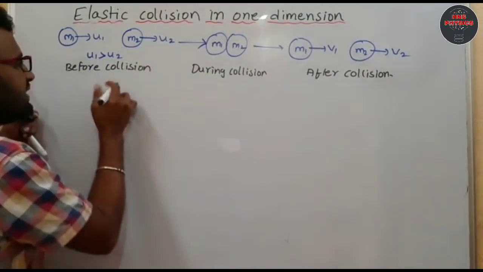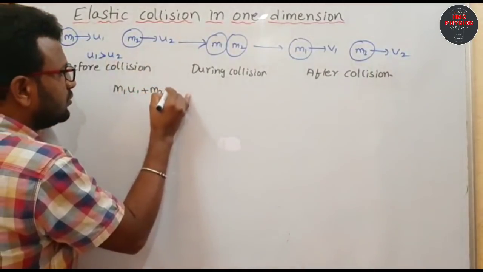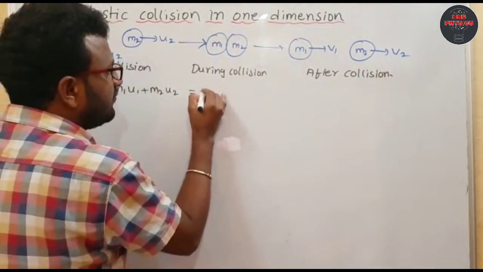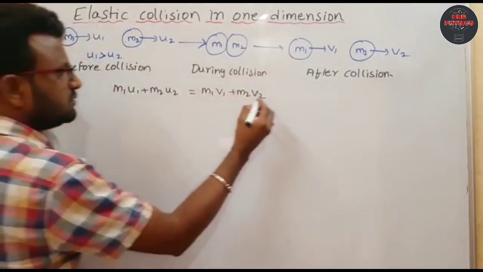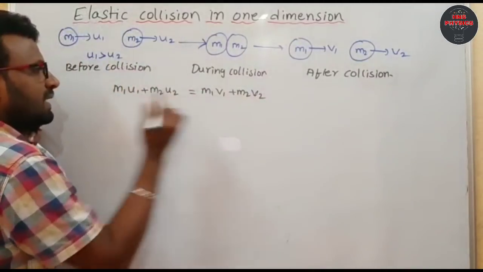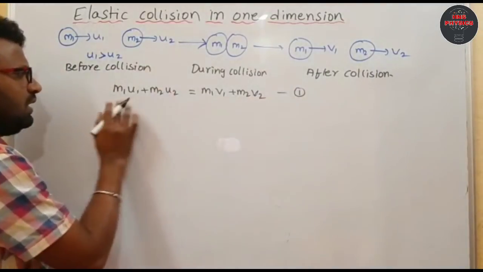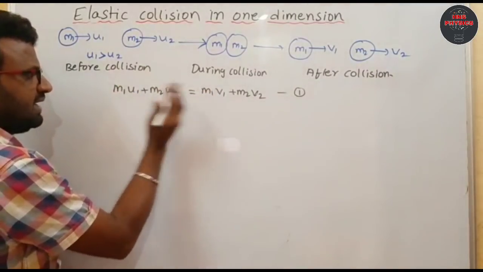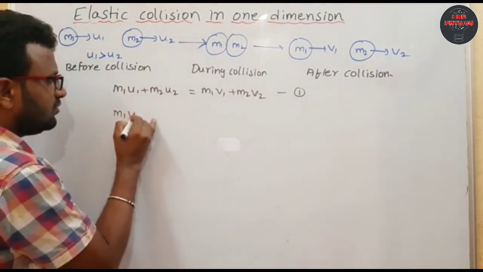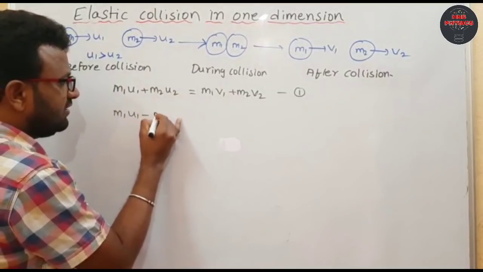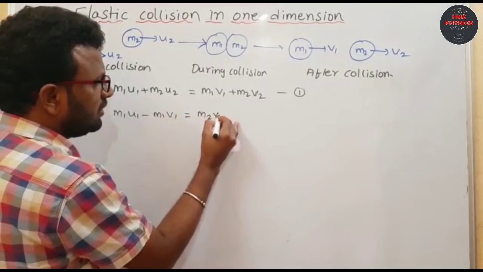Now I am taking the total momentum of these two bodies before the collision. That is m1 u1 plus m2 u2 equal to m1 v1 plus m2 v2 after the collision. This we consider as equation 1. From here I am taking the m1 terms to one side, so m1 u1 minus m1 v1 equal to m2 v2 minus m2 u2.